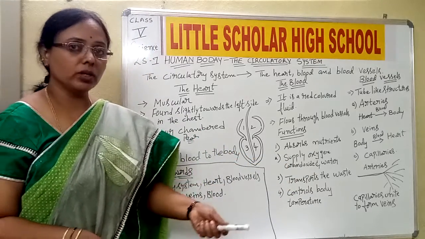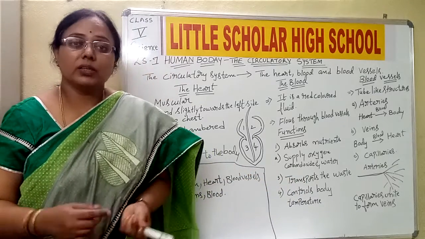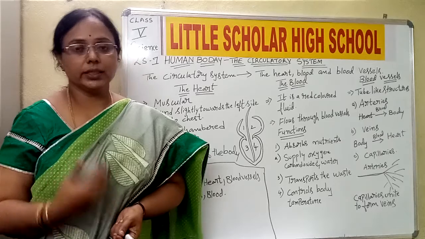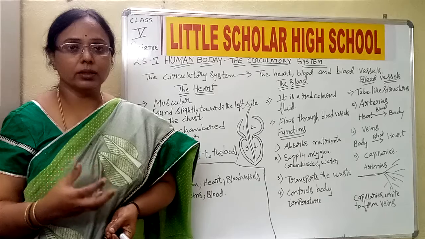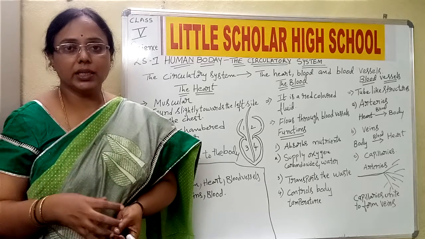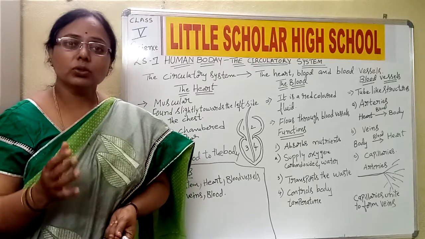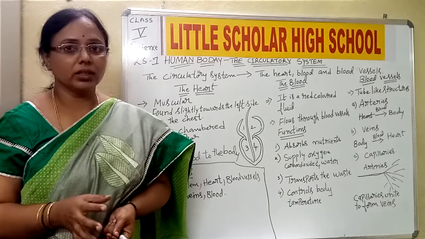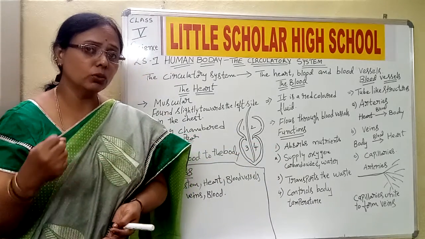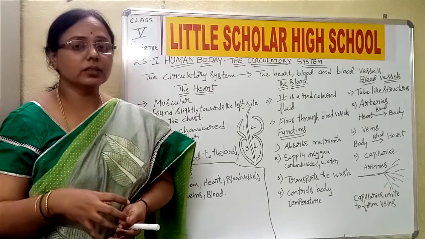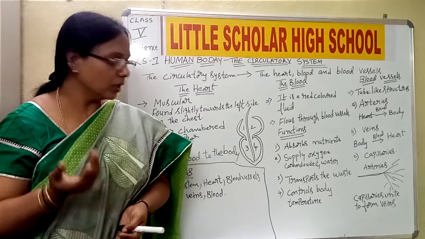Then what is the next more important function of the blood? It transports the waste. See, when we are eating the food, our food is getting digested, and at the same time some unwanted material is there in the body, and this unwanted material has to be removed from the body on a regular basis. So it can happen only through the excretory system. So the blood helps in flushing out or sending out all the waste products through the excretory system. From the excretory system it is removed from the body.